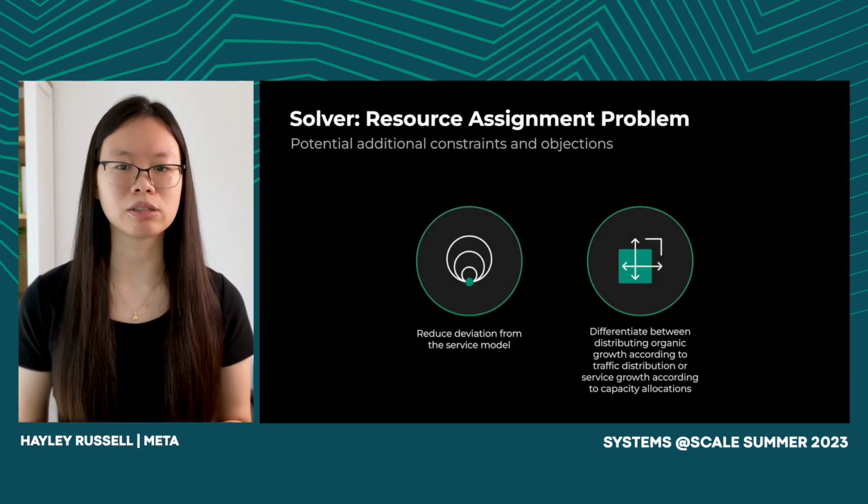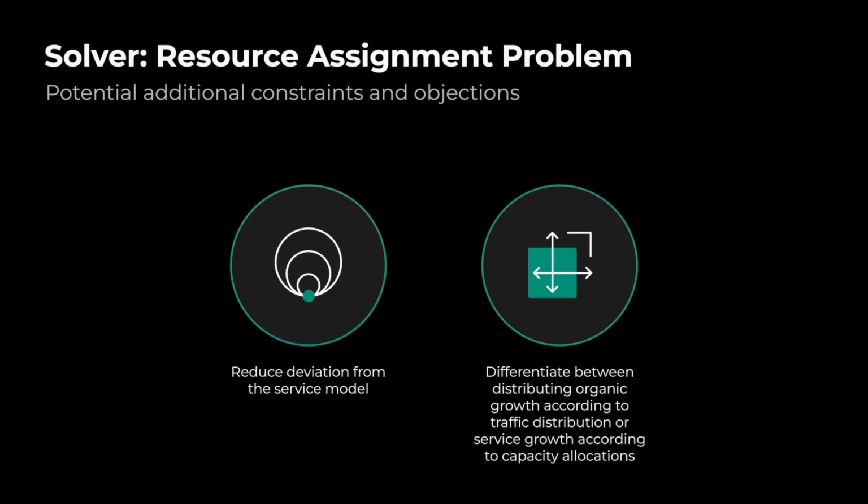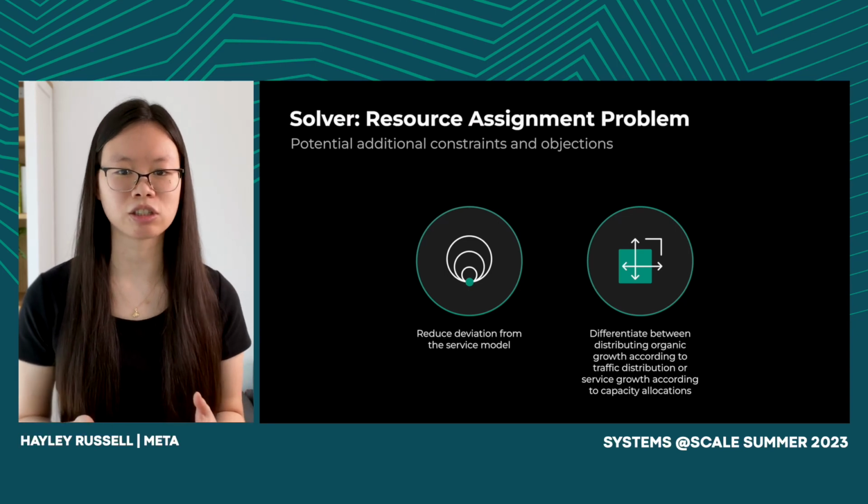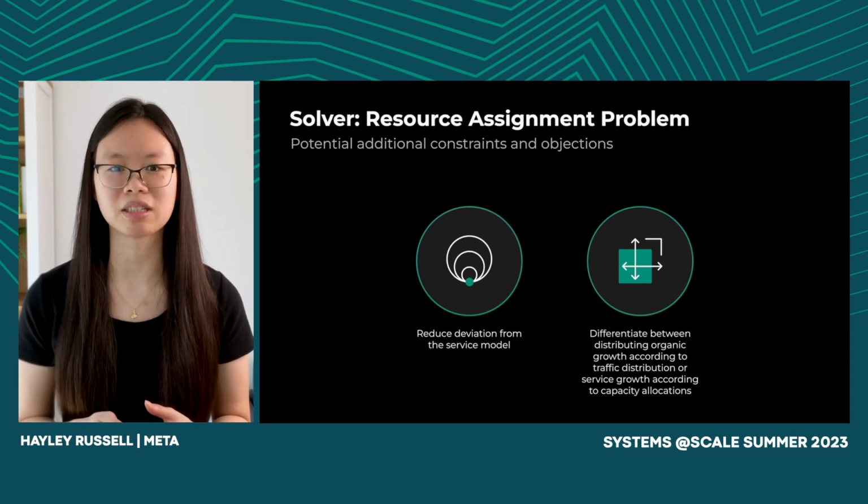Some other goals include reducing deviation from the service model and allocating different types of growth, such as organic growth that's more dependent on the traffic distribution, or inorganic growth that is more dependent on product launches and therefore the capacity only needs to be given to certain services. If you're interested in the details of how we formulate any of these constraints, these are all listed in the appendix of our paper.